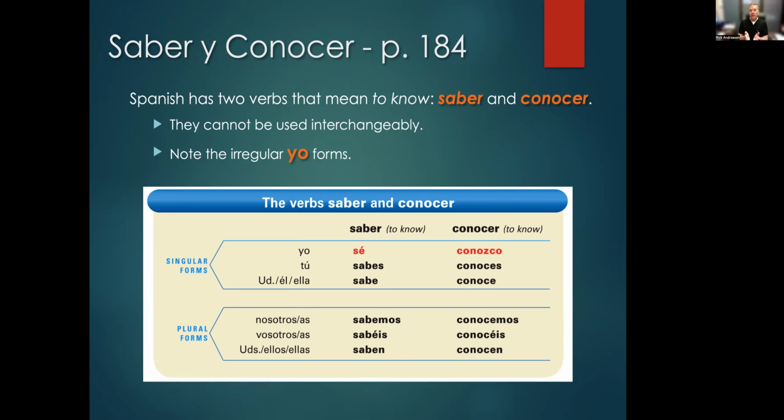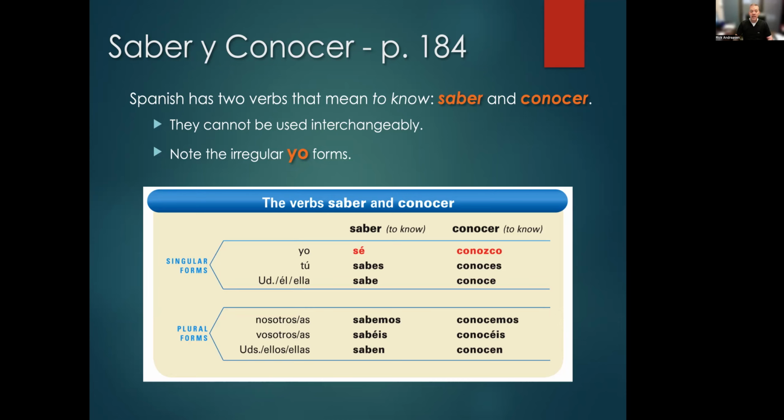So that's why we've been really trying to focus on correct spelling, correct accents. Because if you give me se without an accent, it's not that you spelled the word wrong, it's that you've chosen the wrong word. And so when you want to say I know with the verb saber, the word is sé with an accent on the e. They're both pronounced exactly the same. That accent really is just to distinguish between the two words.